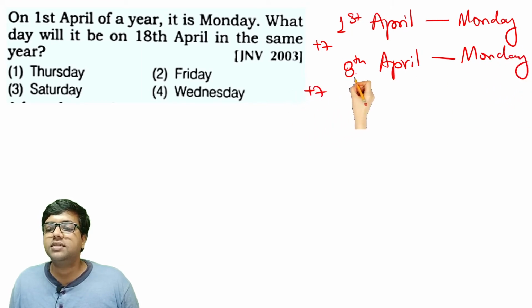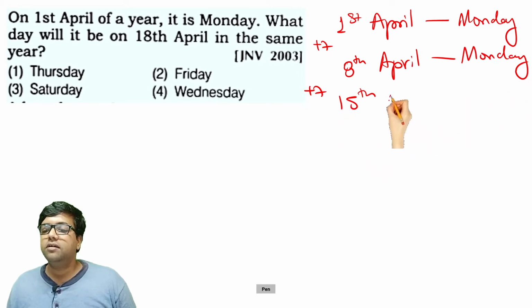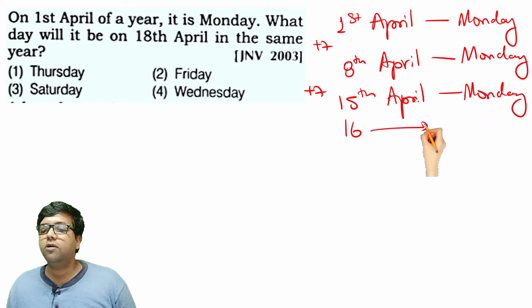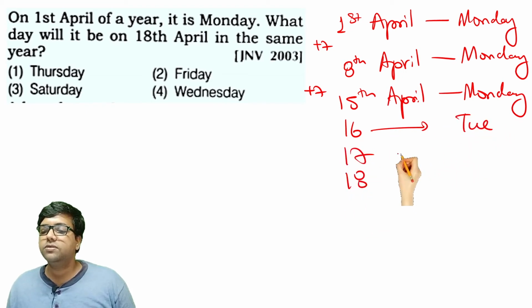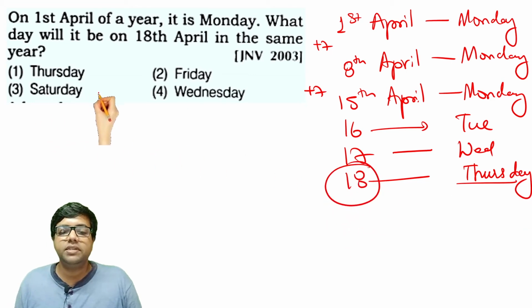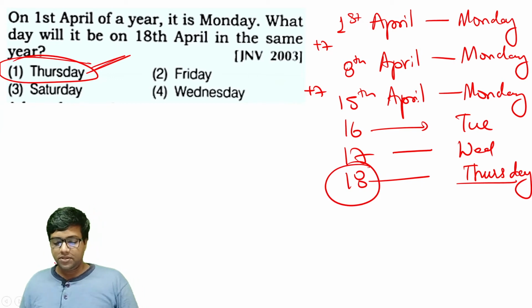Plus 7, add 7 more days. 8 plus 7, 15th April will also be Monday. When 15th April is Monday, 16th will be Tuesday, 17th will be Wednesday, and 18th April will be Thursday. So therefore 18th of April will be Thursday of the same year. Thursday is the right answer for this question.